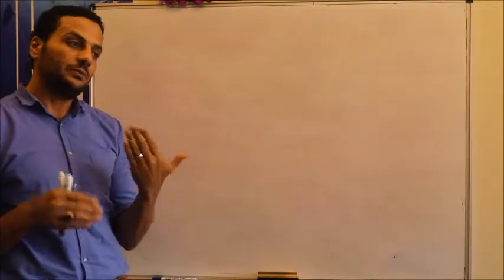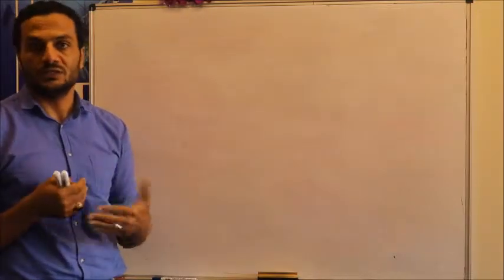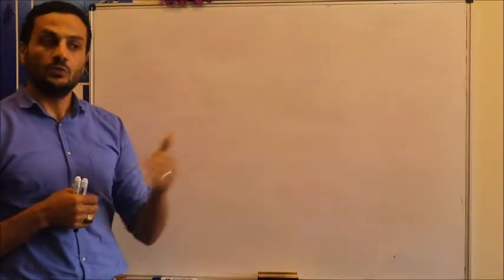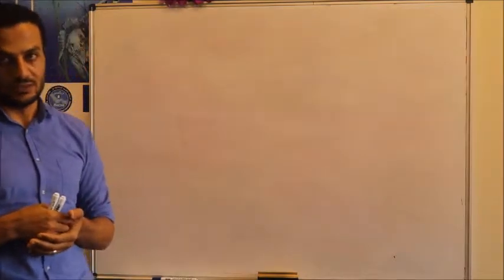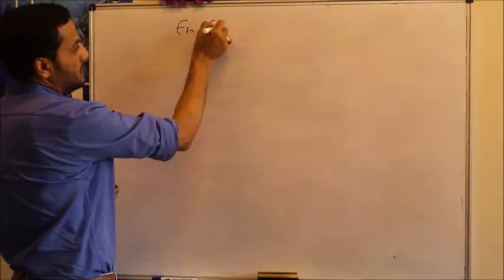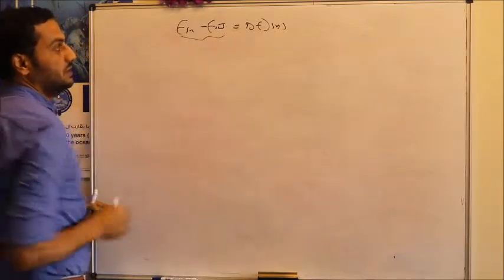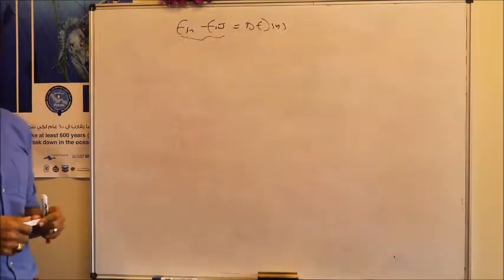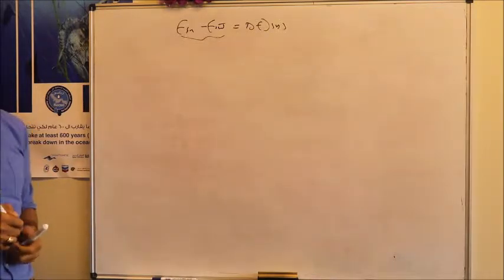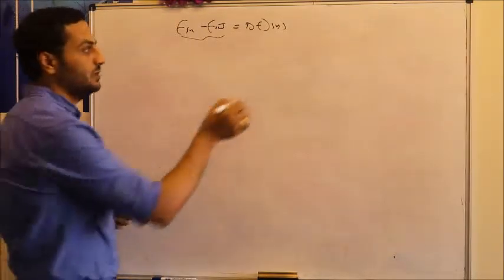So work can be produced by the system, out of the system, or it can be consumed by the system, into the system. Likewise, heat transfer can be heat lost from the system, or heat gained, or added to the system. When it comes to the first law of thermodynamics, we have energy in minus energy out equal to the change of energy of the system. This energy in and energy out are the forms of energy transfer: heat, work, or energy transfer by mass transfer. When we substitute into the first law of thermodynamics, we have to substitute heat or work by their sign. That's why we have the sign convention.